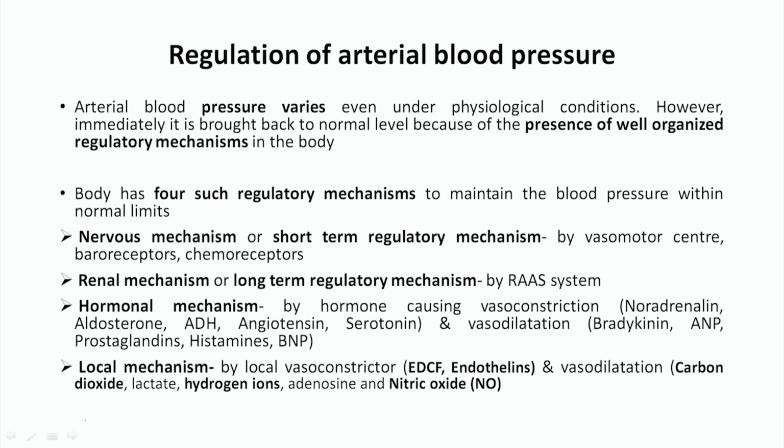Now, how can it be regulated? Regulation of the arterial blood pressure. Arterial blood pressure can be regulated by four regulatory mechanisms. One is called the nervous mechanism, also called the short term regulatory mechanism. It can be done by the vasomotor center, or by certain receptors like baroreceptors, meaning pressure receptors, and also through the chemoreceptors. This is called the nervous regulation of blood pressure.